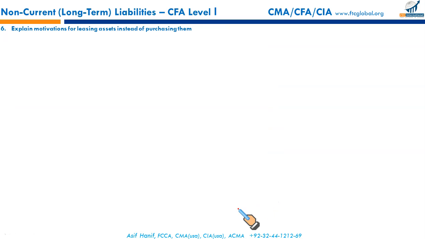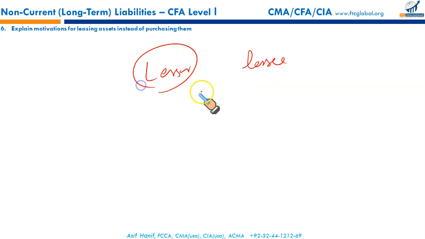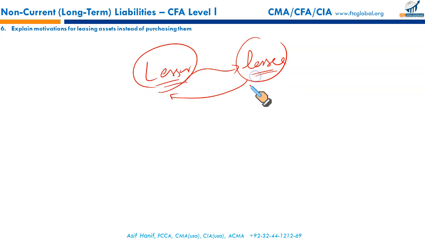Explain motivation for leasing assets instead of purchasing. What is leasing? Leasing basically is an arrangement just like bonds. Leasing is a contractual arrangement between two parties, the lessor and the lessee. The lessor owns the property. He gives the right to use the property to the lessee under an agreement in return for periodic payments, to put it simply. So it's a contractual arrangement between the owner of the property and the one who wants to use it for a stated period of time against stated amounts to be received by the lessor.